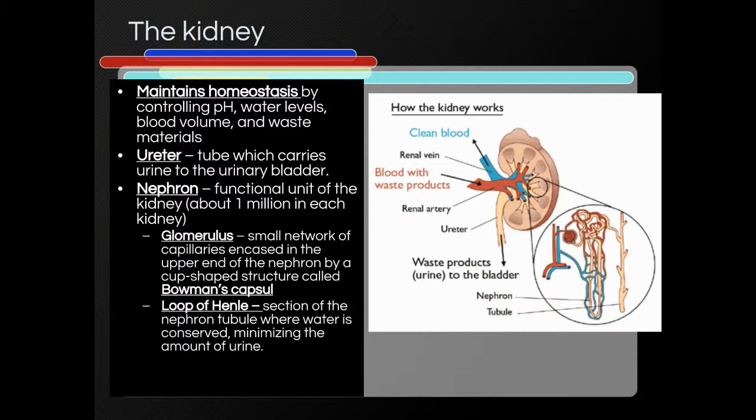We have a whole tubule system. That Bowman's capsule is connected to a tubule system, and you'll see this in a minute or two. We have what's known as the proximal tubule, the tubule that's closest, the loop of Henle. There's the little loop down here. And then our distal tubule, which eventually goes to our collection duct. Notice the tubule system is very much entwined with our capillary system. So you can kind of see there's a lot of interaction between the tubule system and the capillary system.